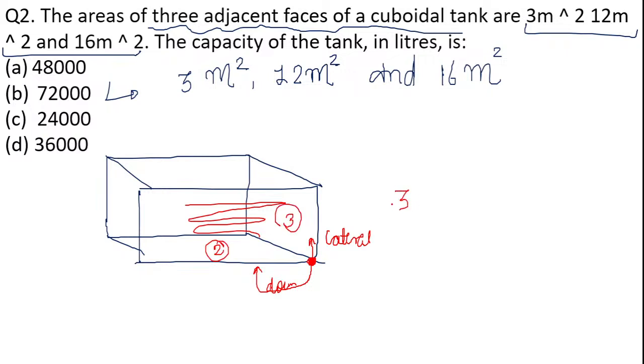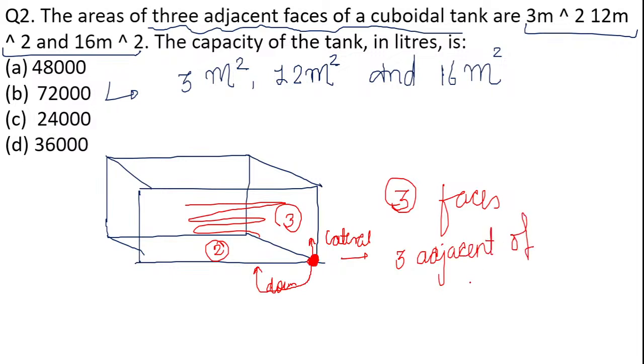So there are total 3 faces which this one vertex is in contact with. These faces in contact with one vertex are called the 3 adjacent faces connected to a single vertex of a cuboid. I hope now you have got what 3 adjacent faces of a cuboidal tank really means.